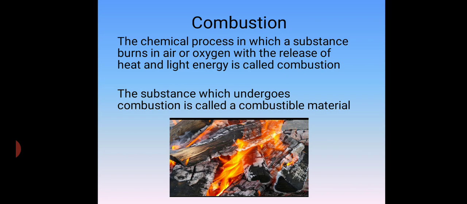And the substance which undergoes combustion is called a combustible material, because every substance does not undergo combustion. For example, stone: can stone go under combustion? No. But paper and wood can be burned. So such types of material are said to be combustible materials. See the wood in the picture, you can see the wood is burning because it is a combustible material.